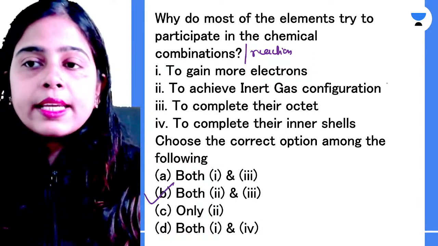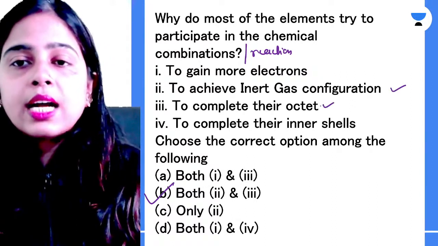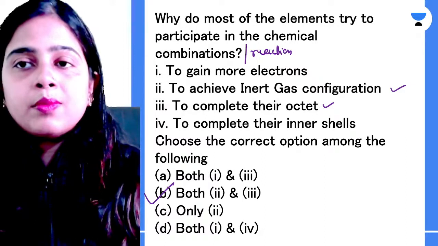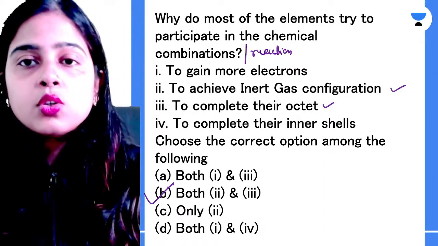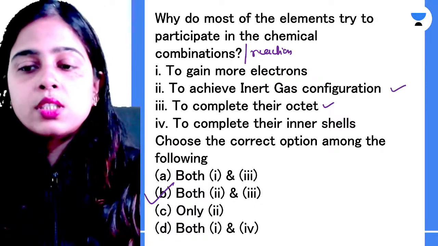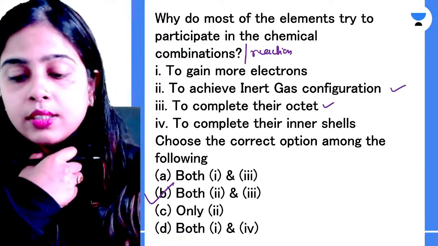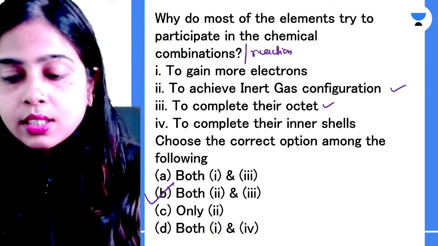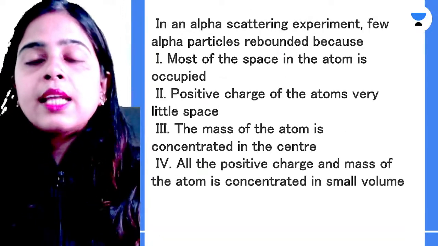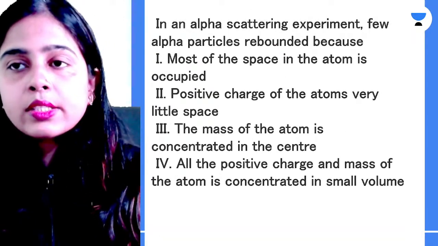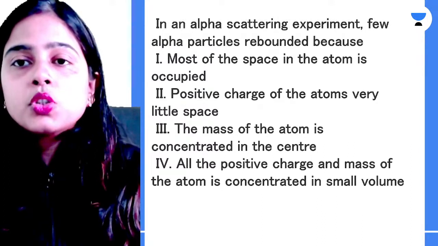That means statement second and statement third are the correct reasons for the elements trying to participate in chemical reaction. To gain more electrons is not the reason that elements participate in chemical reactions. Clear?